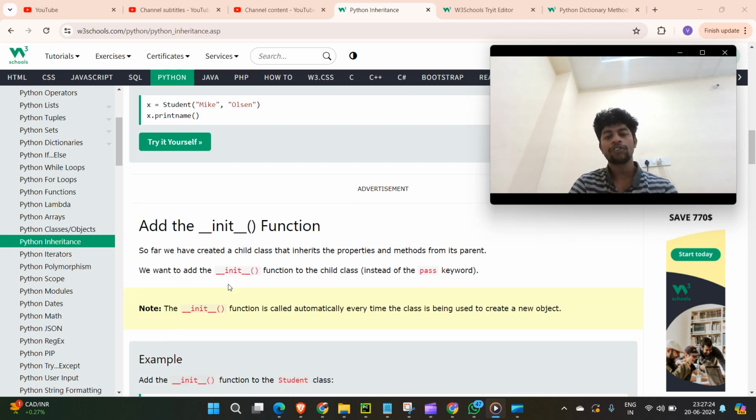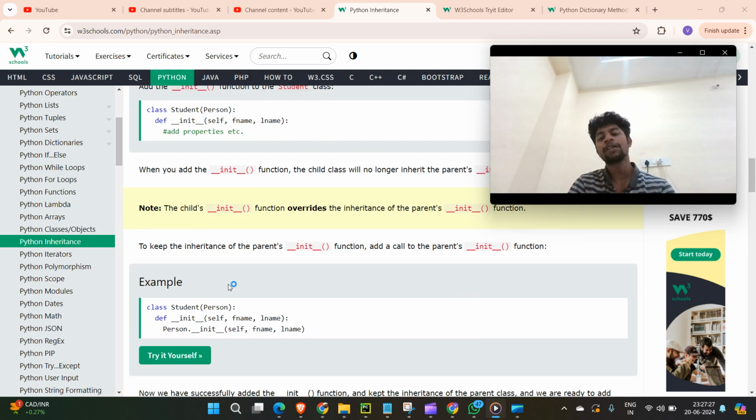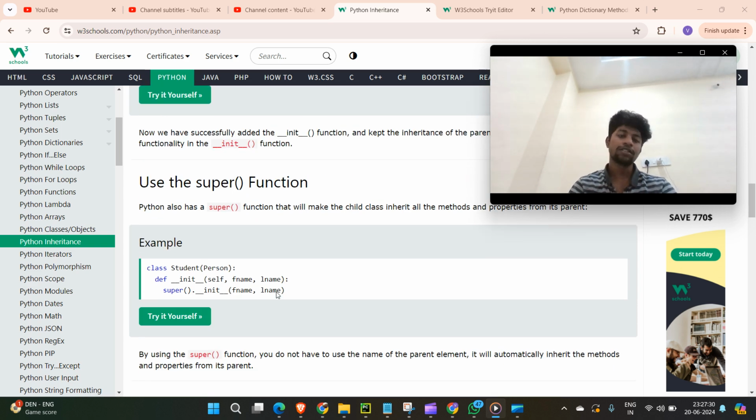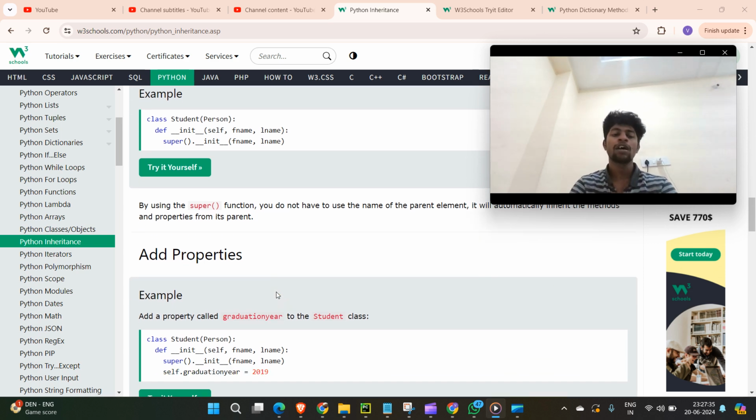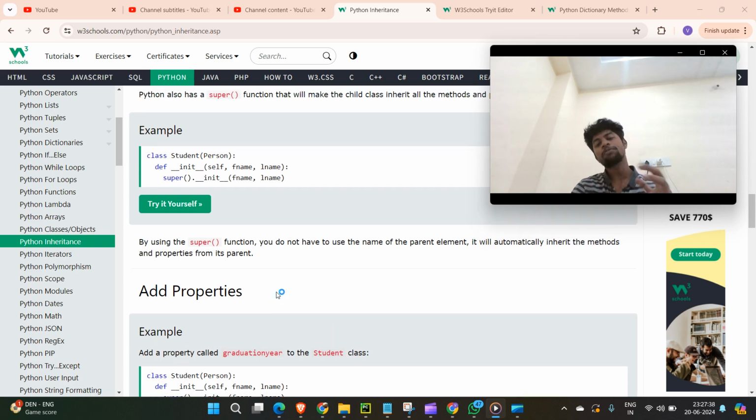Python also has a super function that will make the child class inherit all the methods and properties from its parents. In Java you have superclass and subclass and many keywords. In Python also you have that. Super means whatever methods you have from the parent, you will get all the methods. Let's say the child also has some properties with the same name, same methods, but if you use super, by default you will get the parent one, like the methods you gave at the top, so you can access those things. That's the advantage of super.